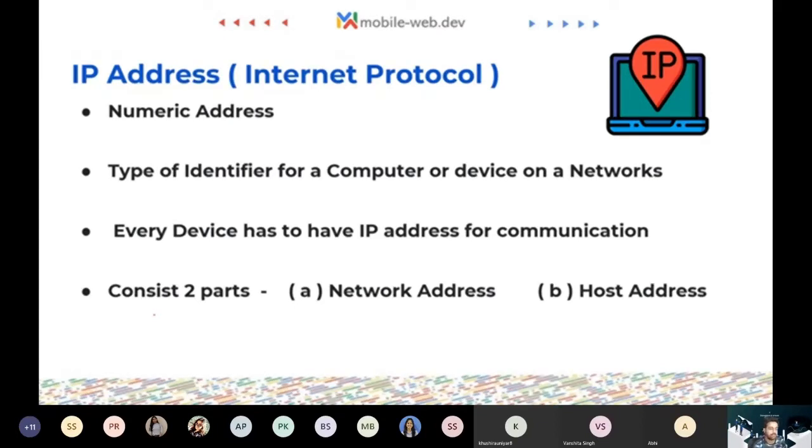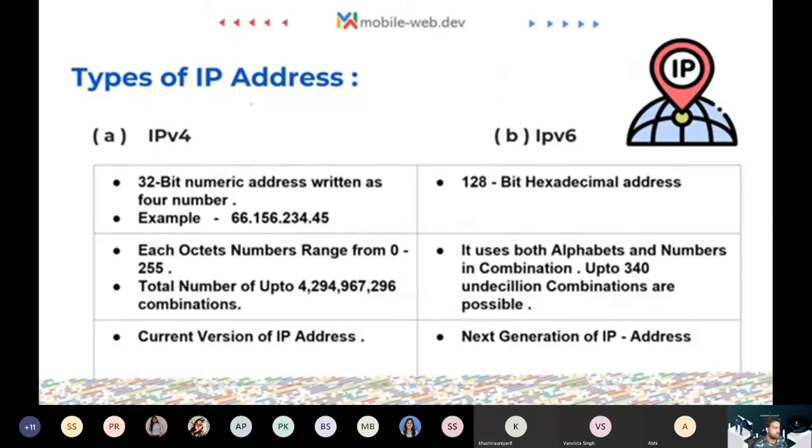Every hosting provider or internet service provider gives you a random IP address that needs to be unique, and you just need to take care of this IP address. So an IP address comes in two formats: one is IPv4 and one is IPv6. IPv6 is more recent than IPv4.